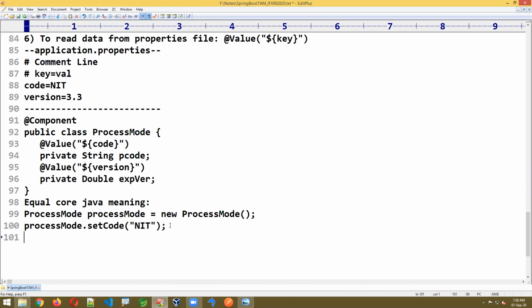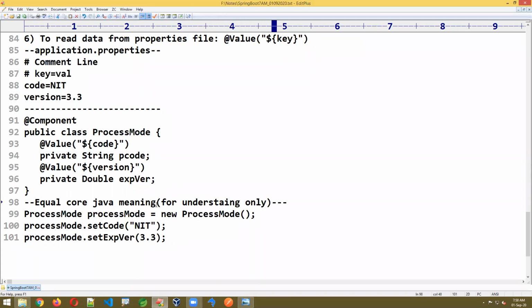Equivalent core Java code here, I'm just giving as an explanation for you. It's like setting the export version, like this. It's actually 3.3. It's the equivalent core Java meaning, just for understanding. Don't consider it step by step exactly like that. Whatever code I gave is for your understanding only. This is sample code.